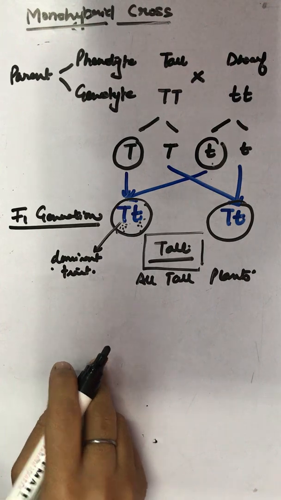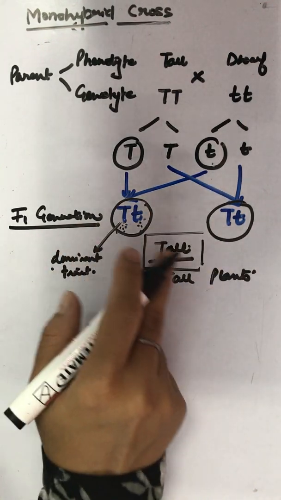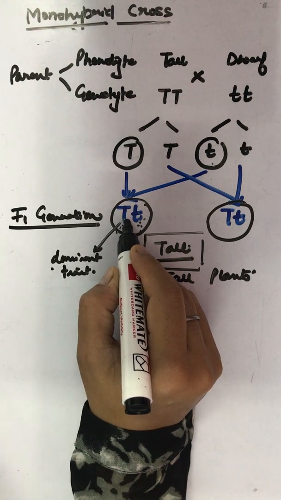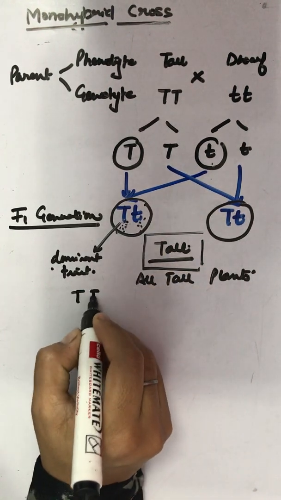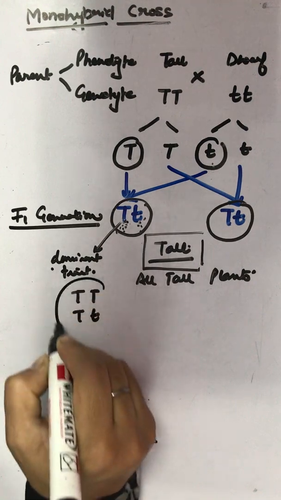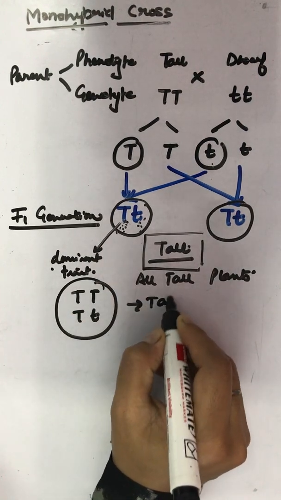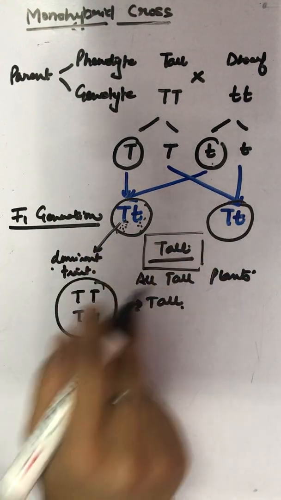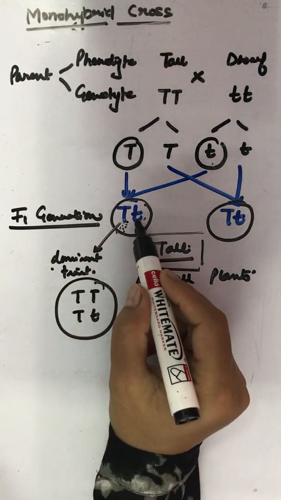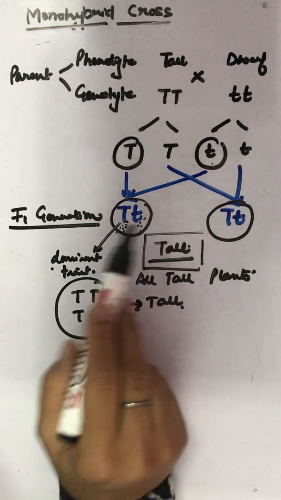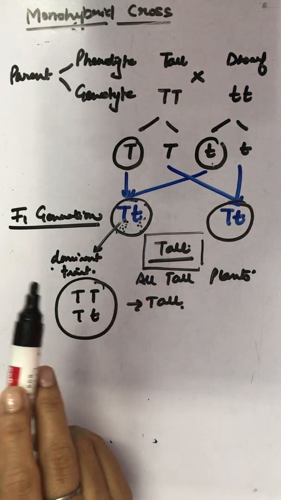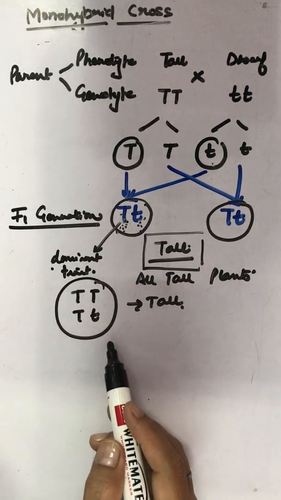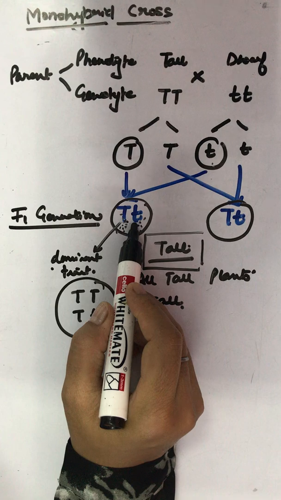So all the plants which have at least a capital T, along with a capital T or with a small t, are considered tall. Therefore, all of them are tall. Small t represents dwarfness, which will not show up in the first generation, as it is in the presence of a dominant allele, capital T. Therefore it will not show up.